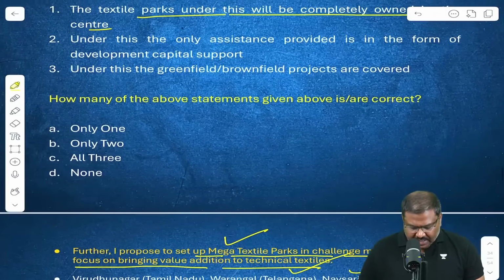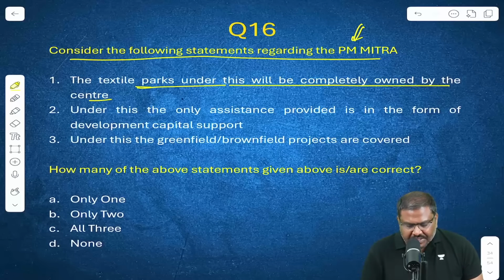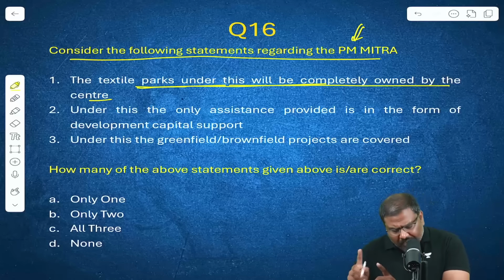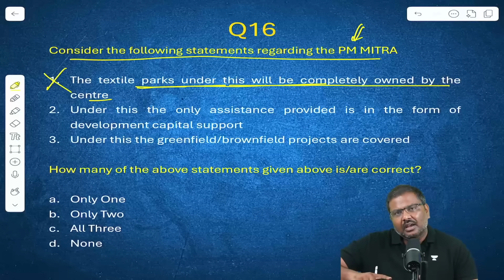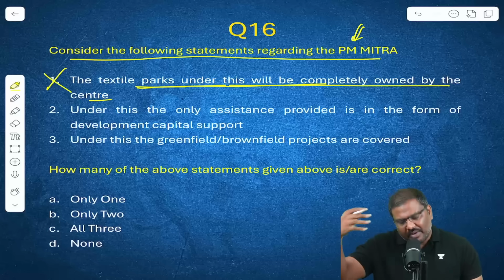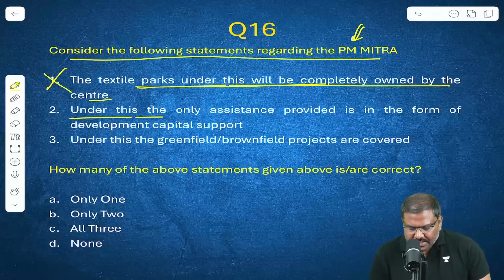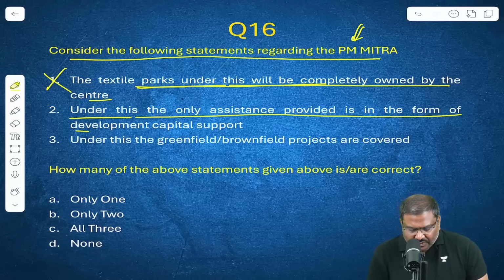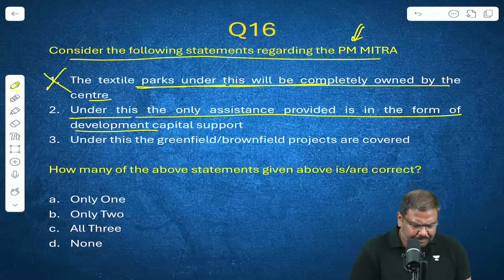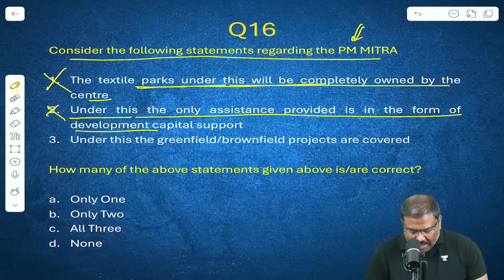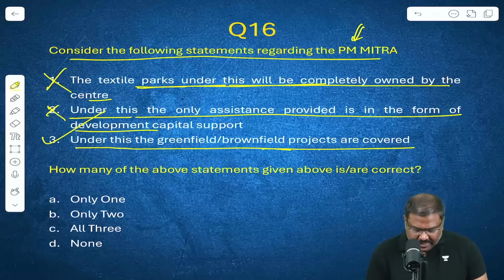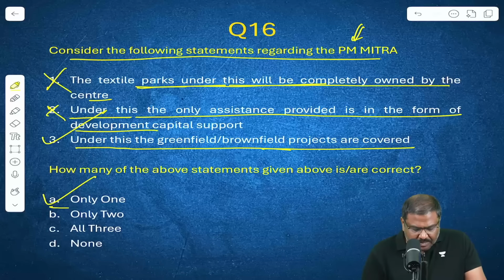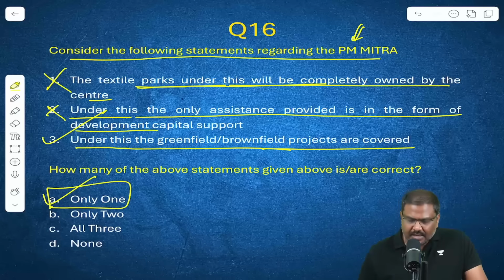Now let's look at the statements given in the question. The textile parks under this will be completely owned by the center. Incorrect. It will be owned by an SPV. 49% of the SPV is with the center. Under this, the only assistance provided is in the form of development capital support. No, that is also incorrect. Under this, the greenfield or brownfield projects are covered. Yes, the third statement is correct. Question number 16, option A is the right one.